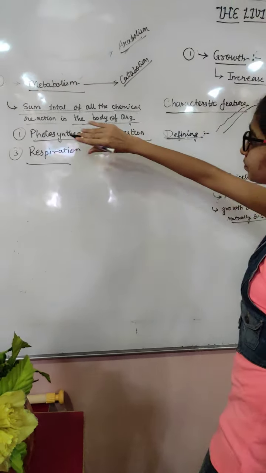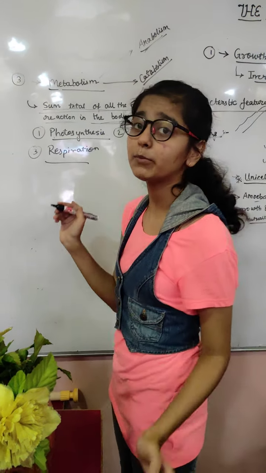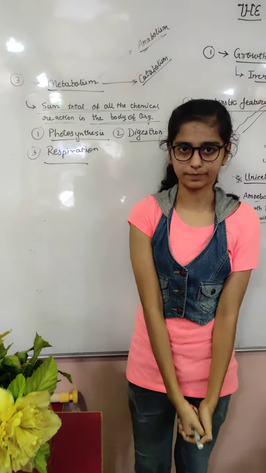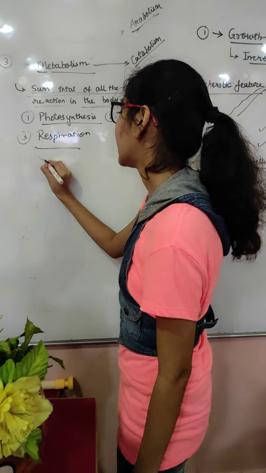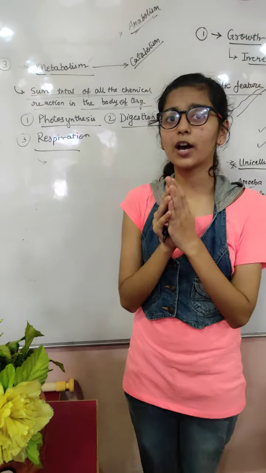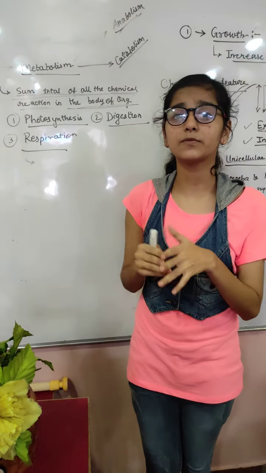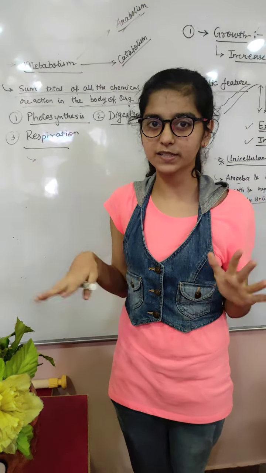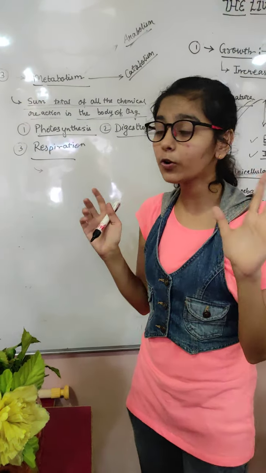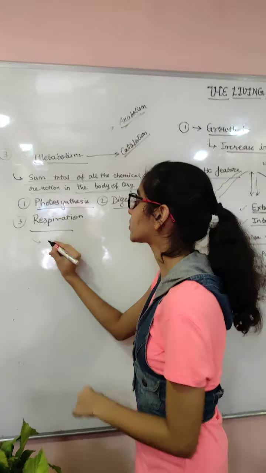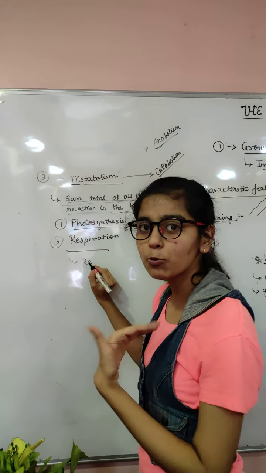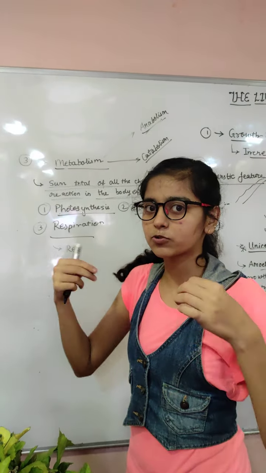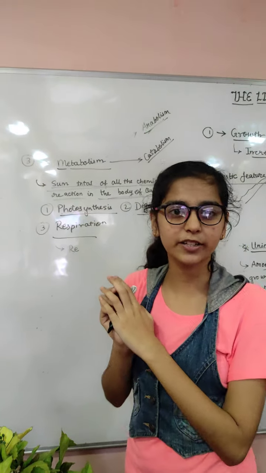Now, when I'm talking about metabolism, still I have a contradiction. What's the contradiction? You have read about RBCs, WBCs. We know all the chemical reactions taking place in the body. We are reading biology, we know it. So how did we come to know? Because we perform some reactions outside the body. We cannot take the microscope inside your body and see this chemical reaction taking place.